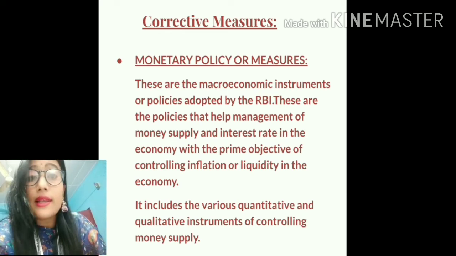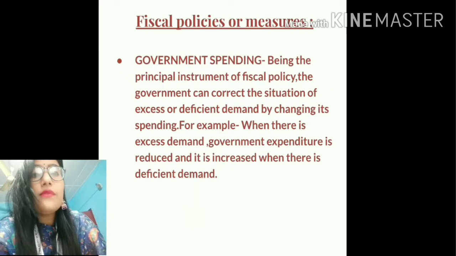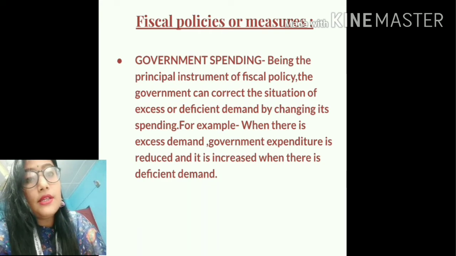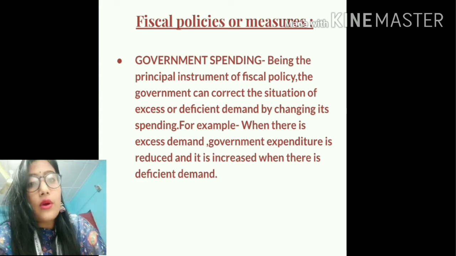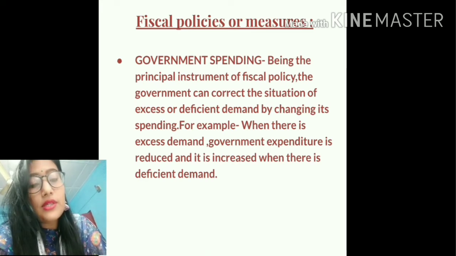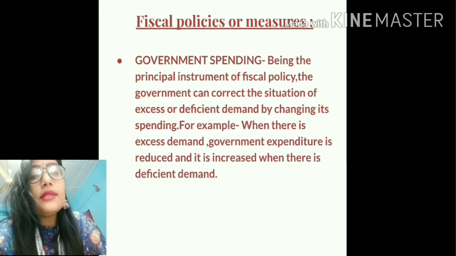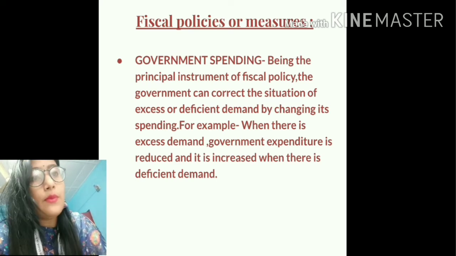So let us now analyze the various fiscal policies. So the first important fiscal policy that can be adopted by the government to solve the situation of excess or deficient demand is government spending. So we have already come to know that the government undertakes various expenditure, the government undertakes various developmental projects for the welfare of the people. So this government spending is one of the principal component of fiscal policy.